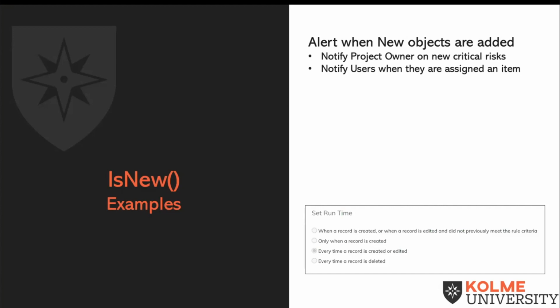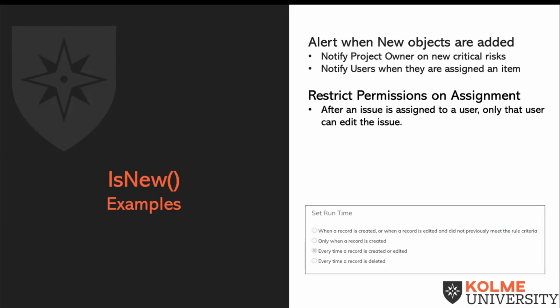Our second example will be when we want to restrict permissions on assignment. For example, after an item is created and assigned to a user, we may want to limit the permissions to only the assigned user. I've seen this example discussed in the functions article on the success site, so it will be great to see it actually used in the system in real time.